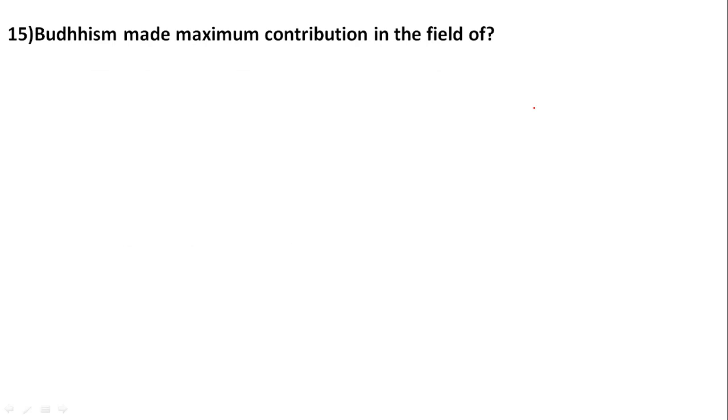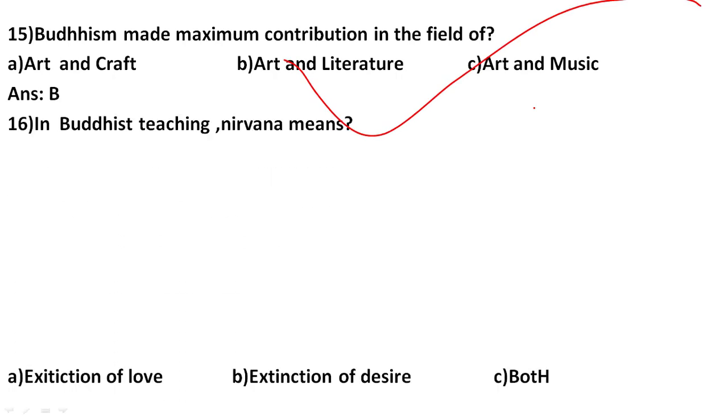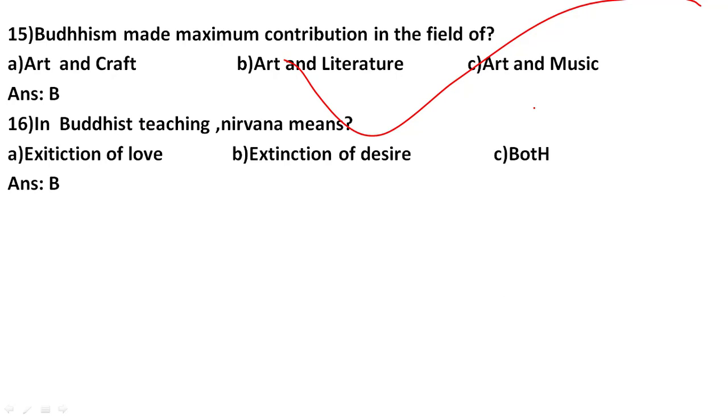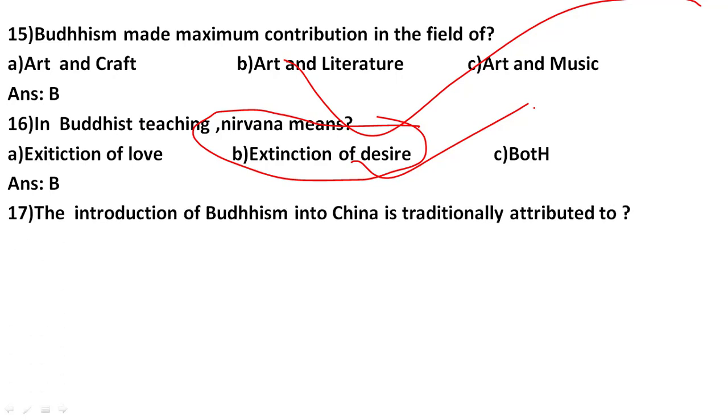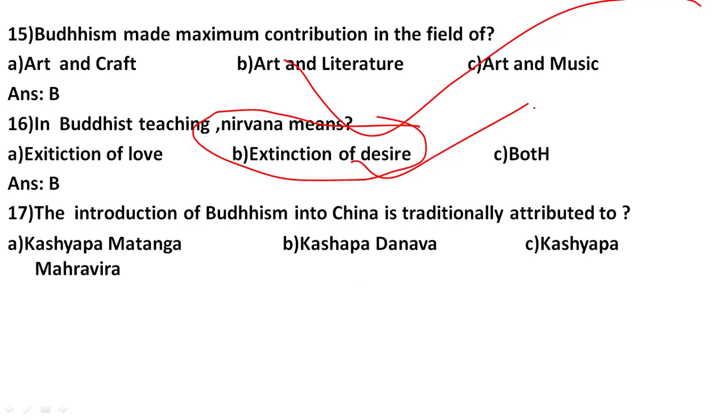Then Buddhism made maximum contribution in the field of art and literature. Then in Buddhist teaching, nirvana means number B, extinction of desire. Nirvana means not having any kind of desire, love or attachment towards the materialistic things of this world. So not having any kind of wishes or desires towards materialistic things is called nirvana in Buddhism. Introduction of Buddhism into China is traditionally attributed to Kashyapa Matanga.